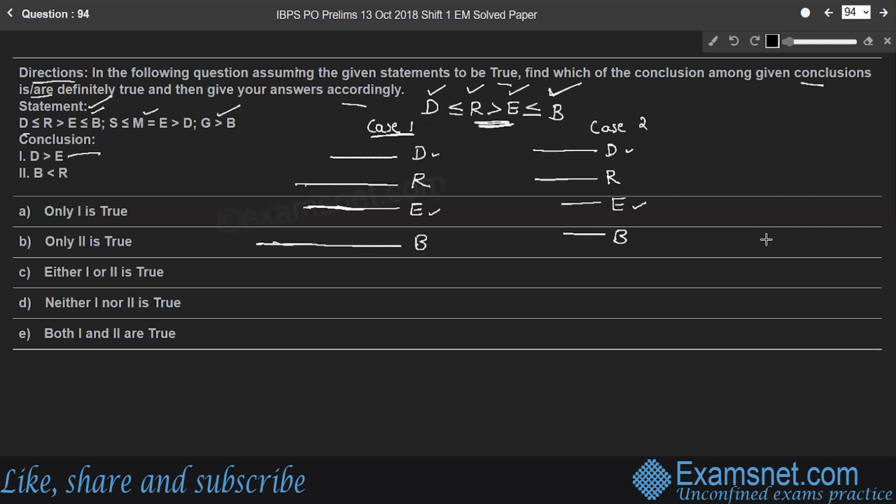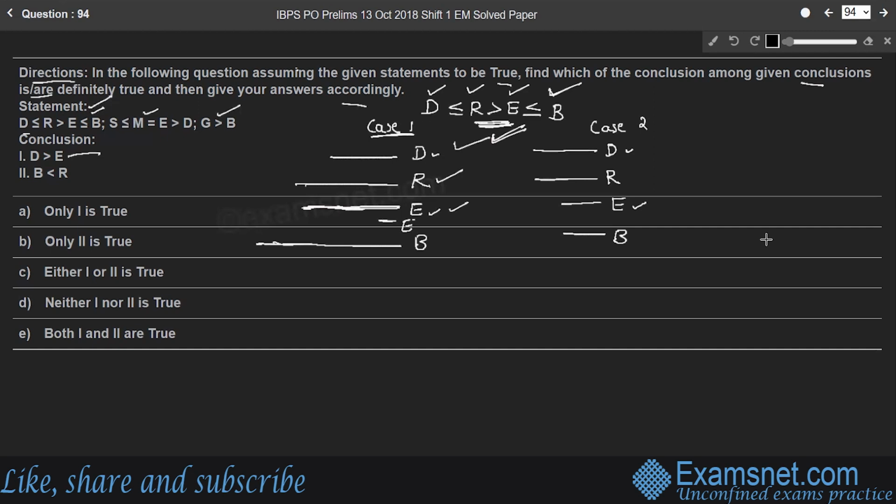Up to this extent, you can extend the line E, so that R should be greater than E, right? Or E is slightly lesser than R, right? To satisfy this condition, R is strictly greater than E, you can extend the line E, right? Or the line E can be a smaller line like this. So we cannot conclude strictly that D is strictly greater than E, right?